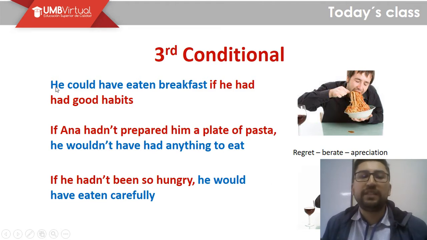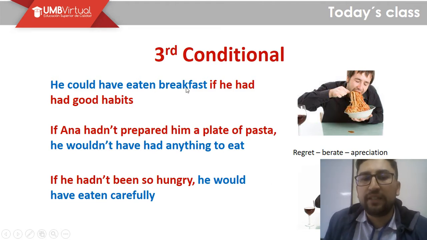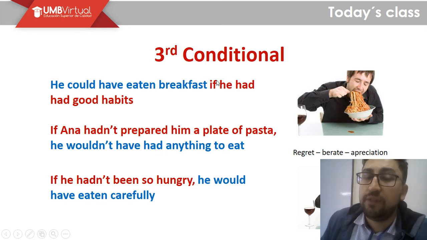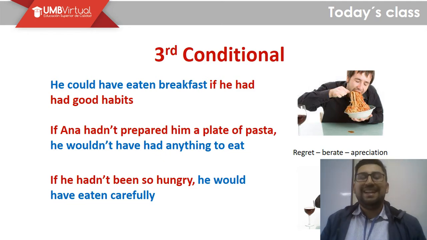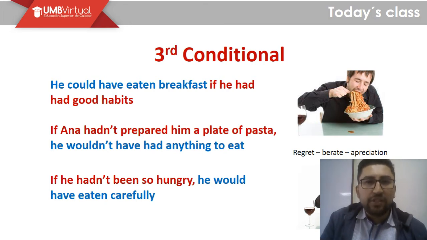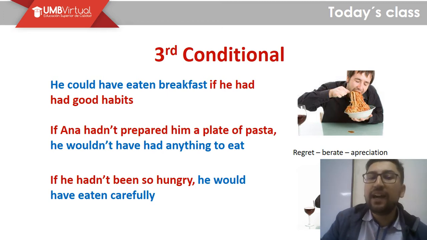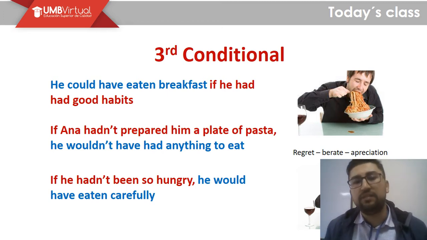So we say, for example, he could have eaten breakfast if he had had good habits, right? So I am making a condition out of his habits, right? His habits are not very good, so I say if he had had good habits, he could have eaten breakfast.